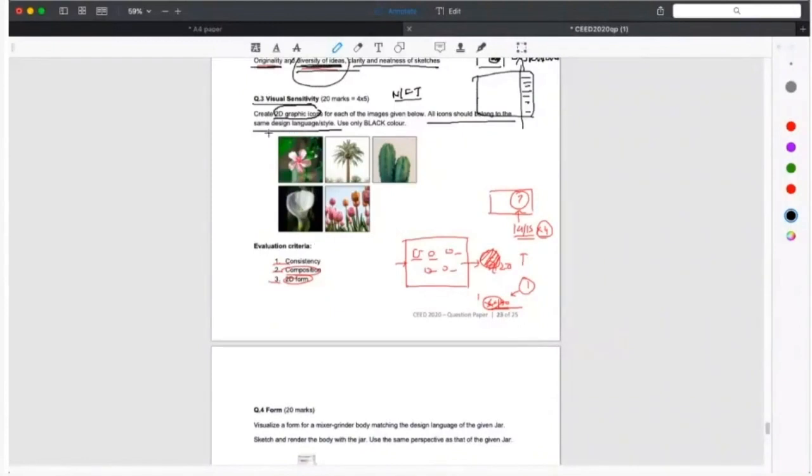What is the meaning of design language or style? Like having a relation between each other. Okay, fair enough. Having the same elements. The same essence should be seen in every icon.